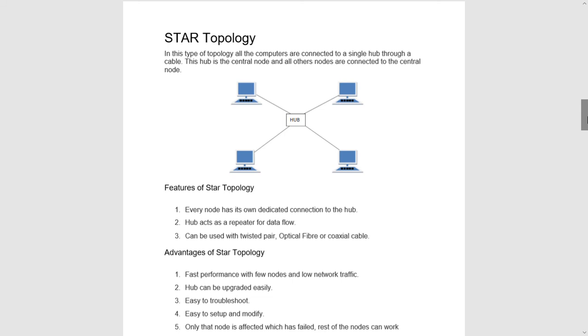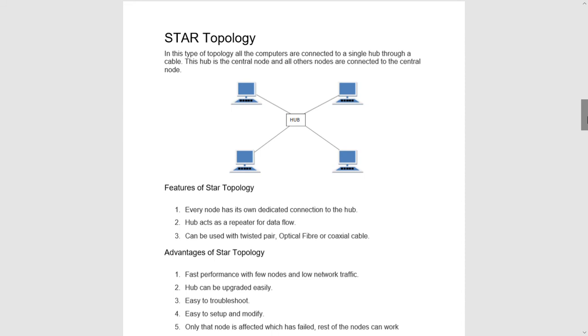So the features are, there is a dedicated connection of every node to the hub. The hub is just like a repeater. It will receive whatever it receives and send to the destined destination only. And it can be used with twisted pairs, optical fibers, coaxial cable, any type of cabling can be used in case of hub. So advantages are performance is very fast because the distance is already measured.